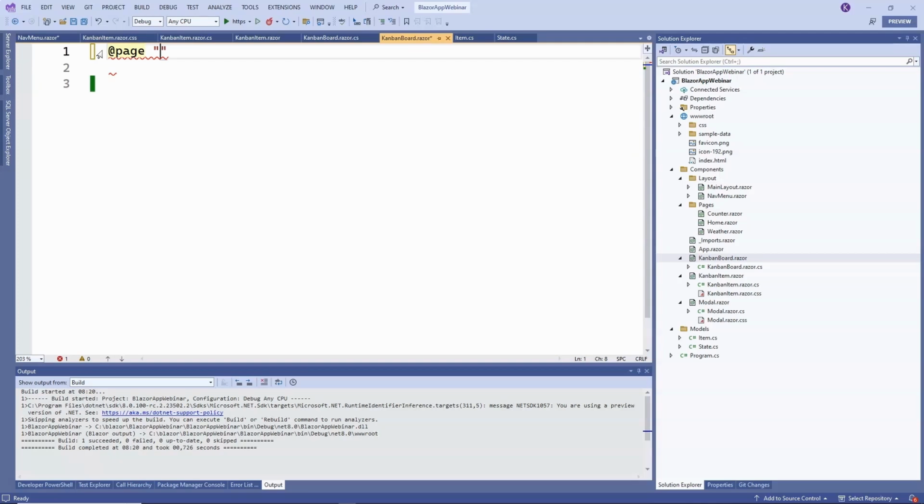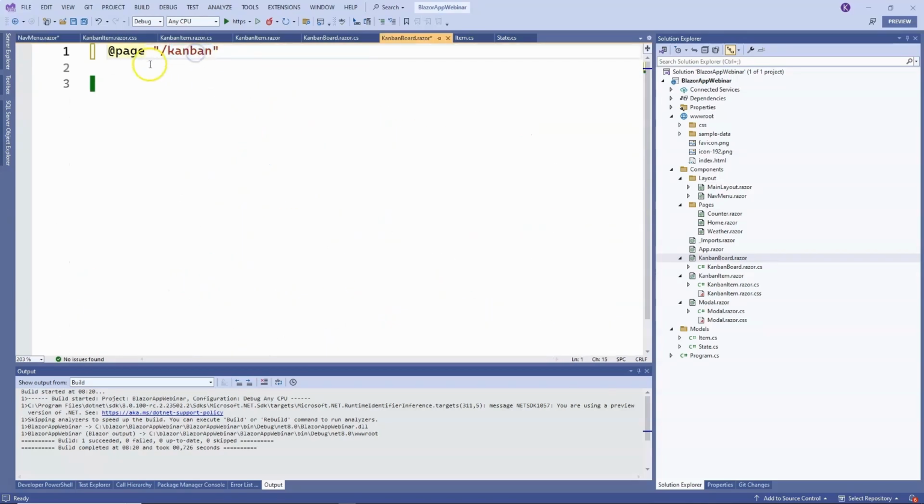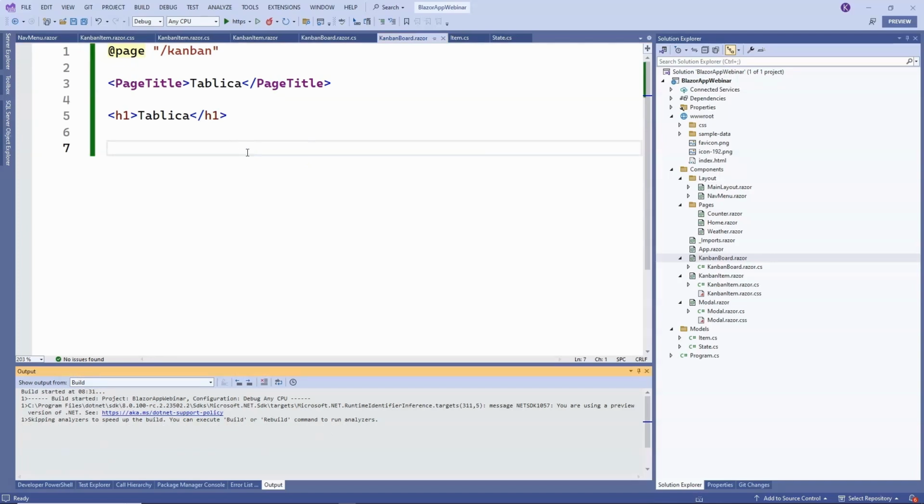And now, in the Kanban board view, let's add a page and the address where this page should be displayed, which means we need to have the same address as in our sidebar panel, which is Kanban. We can set the page title to board and the H1 header to board as well, and below that, we will want to display 3 columns with tasks.